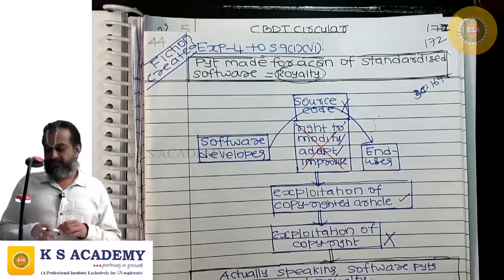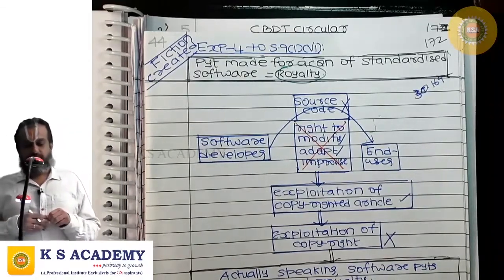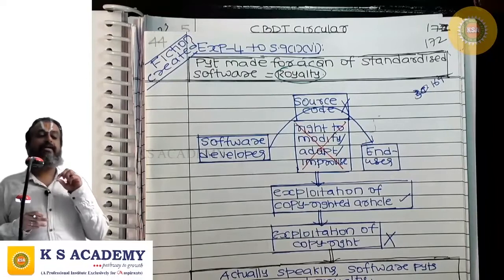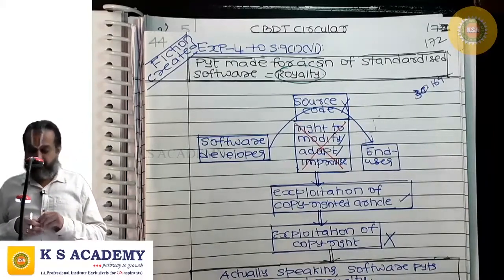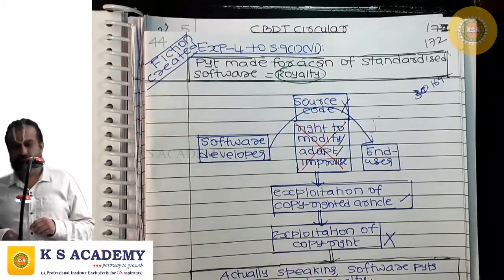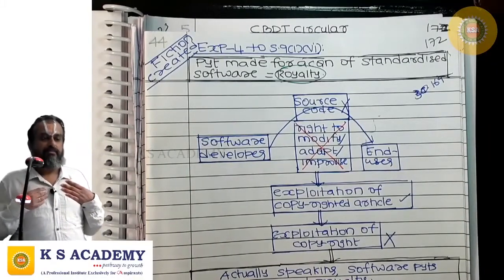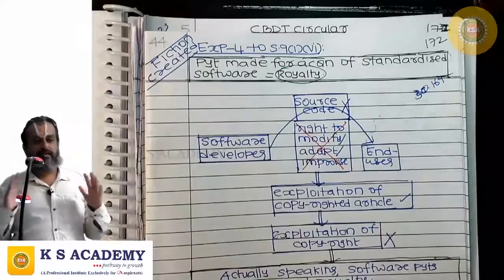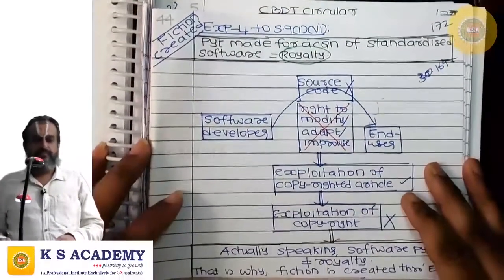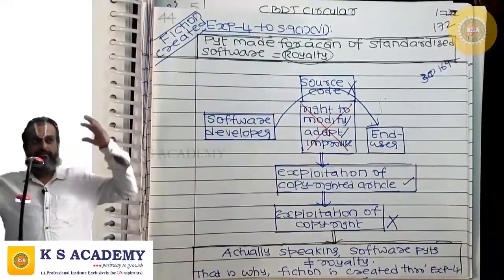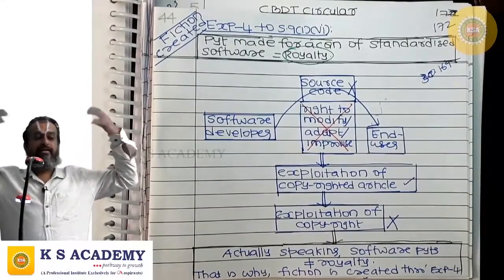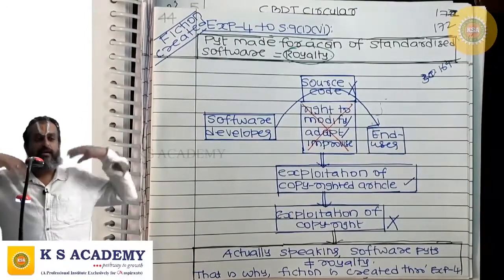See, there is a difference between copyright and copyrighted article. I will give you an example, so you understand. I am authoring a book. He is the author of the book, having a bundle of exclusive rights under the copyright.